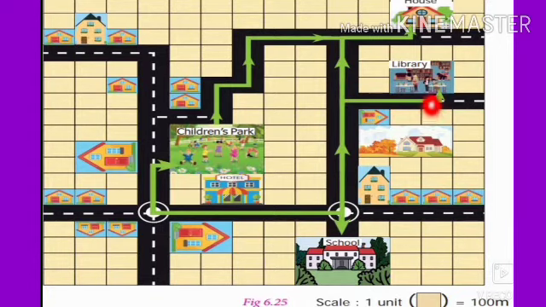So library is at the distance of 10 units, because 1 unit, that is 1 square, equals 100 meter. Therefore, we have to multiply 10 with 100 meter. That is 1000 meter. So the distance of the library from the house is 1000 meter.